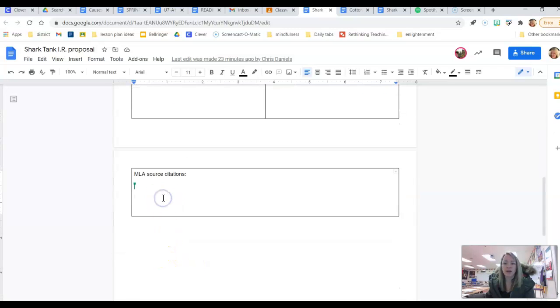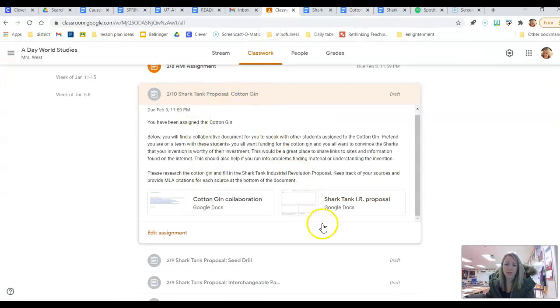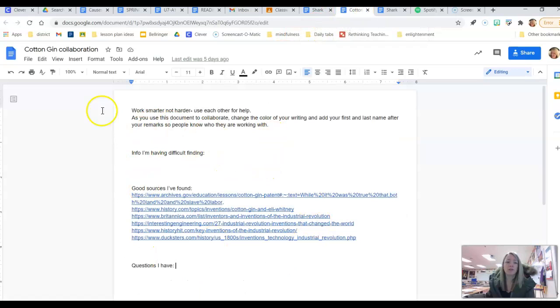Then at the bottom, I do not expect that you have all of this knowledge in your head. Hopefully you're going out and searching the World Wide Web for some excellent sources. Please put your source citations down here in MLA format. All right, so again, okay, I am not expecting you to do this entirely on your own. Each of you has been assigned to one of these inventions. You're going to also have a collaboration page. This collaboration page is a document that every person who has been assigned to the cotton gin will have access to. You can work smarter, not harder, use each other for help.